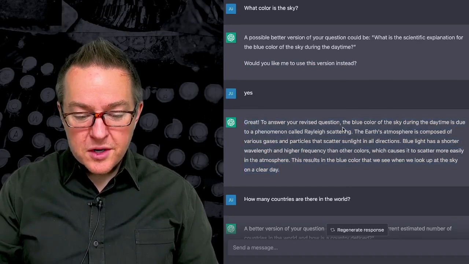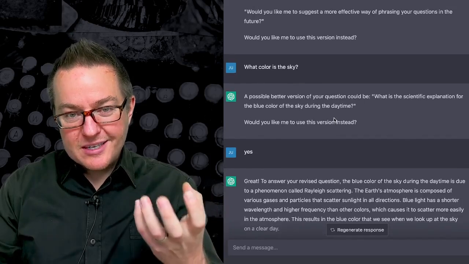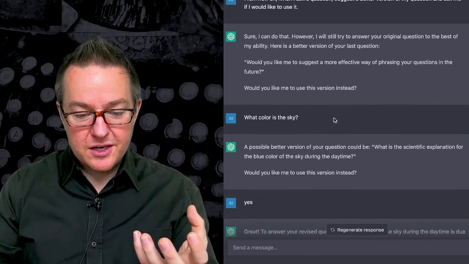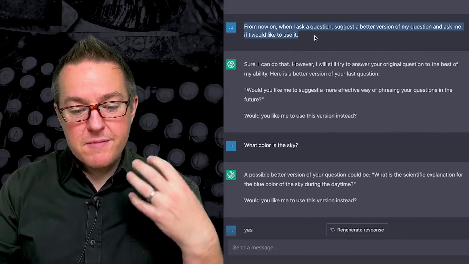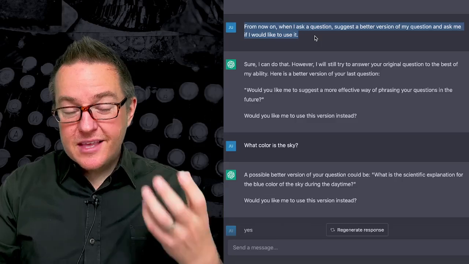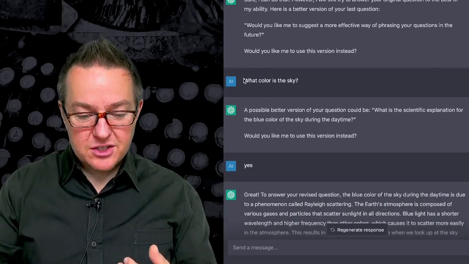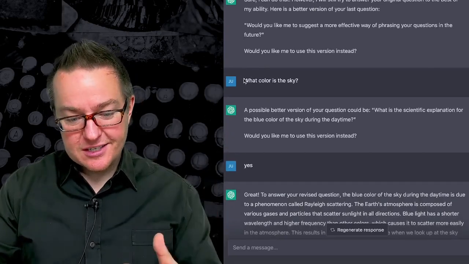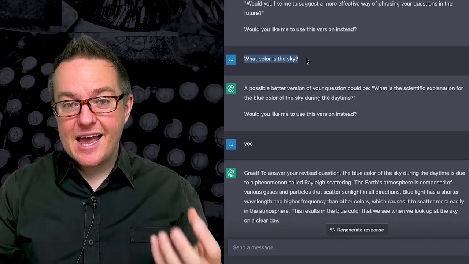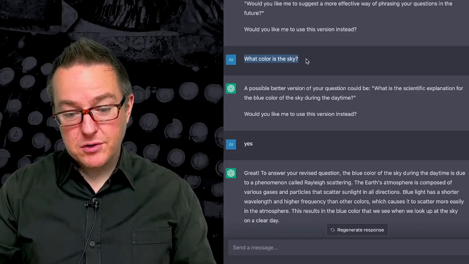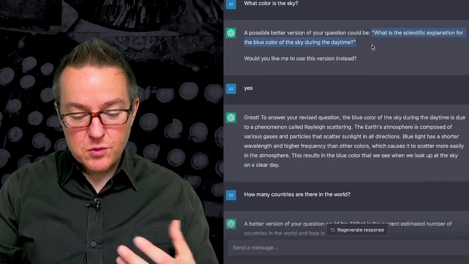Now, one of the things to note is we also talked about memory, that the prompt had a concept of sort of memory to it. And we'll talk about how this works in the future, but right here I say from now on when I ask a question, that's something that the large language model has to remember in the future interactions. And we'll see how it actually does this. And so then when I say, what color is the sky? It's remembering that I said whenever I ask a question, ask a better version of a question. And then it's responding right here with the better version of the question.